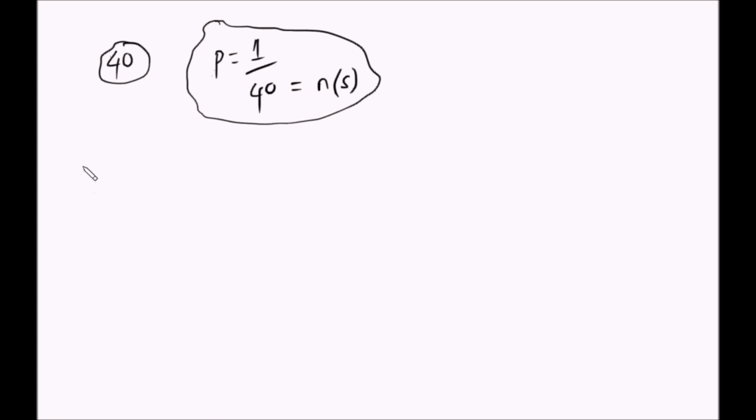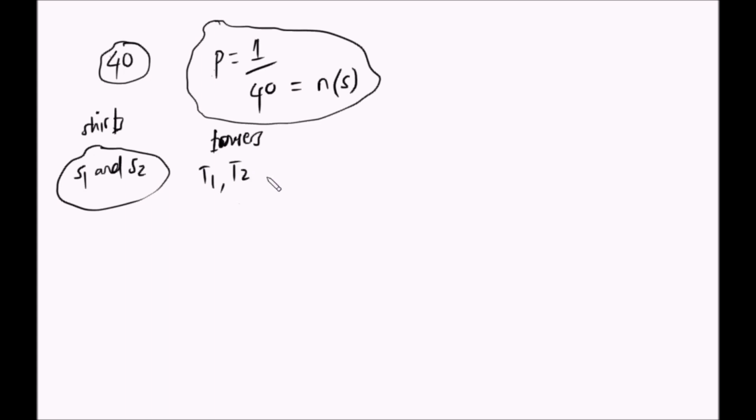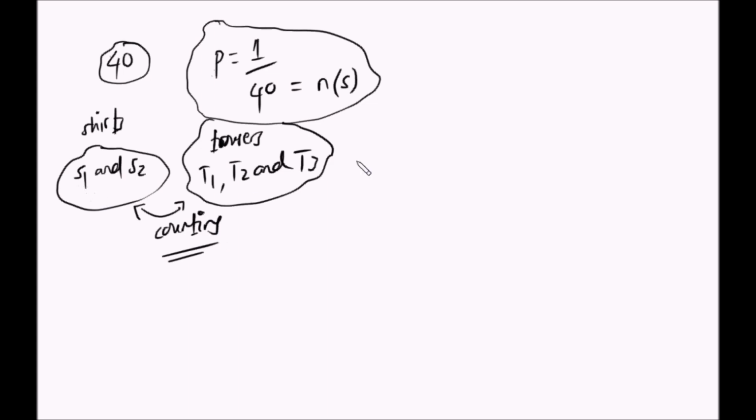For example, tuseme mtu ana mashati mawili, S1 and S2, haya ni mashati yake, shirts, alafu ana suruali tatu, trousers. Kuna T1, T2 and T3. Unaambiwa in how many ways can he match a shirt and a trouser, you see? So huo mchakato wa kujua in how many ways can he match a shirt and a trouser ndo tunauita nini? Counting. So kwa sasa tutumie tree diagram, you see?